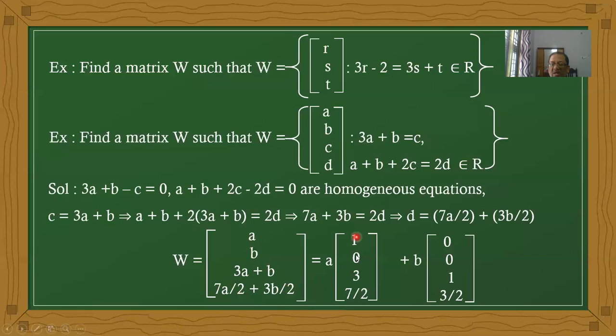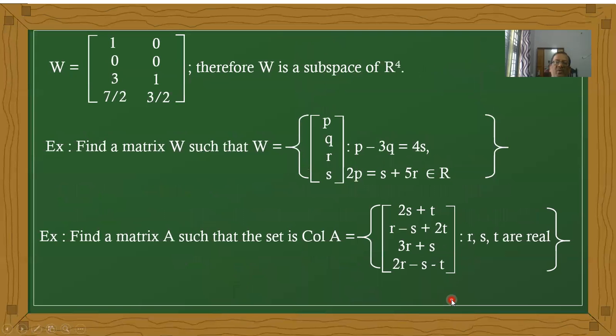Therefore the columns become A into the first column 1, 0, 3, 7 by 2, and next 0, 0, 1, 3 by 2. Now therefore you can write W equal to the span of these columns. Okay. Now it is definitely a subspace of R4.